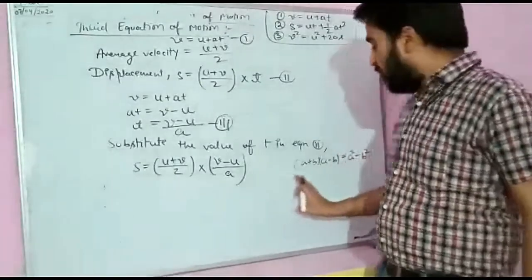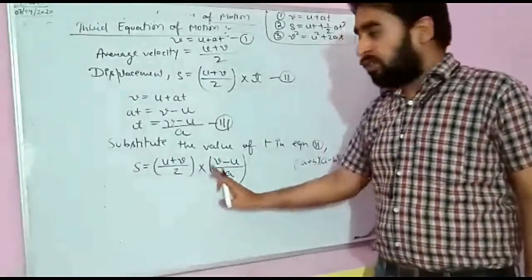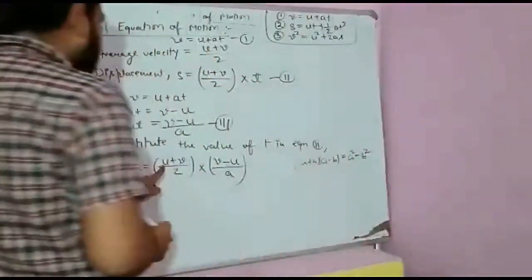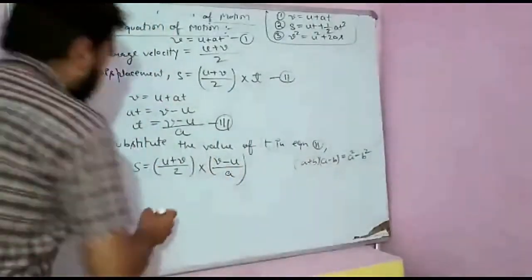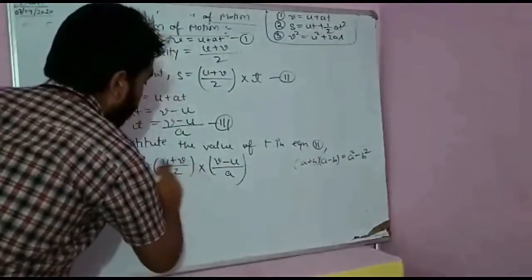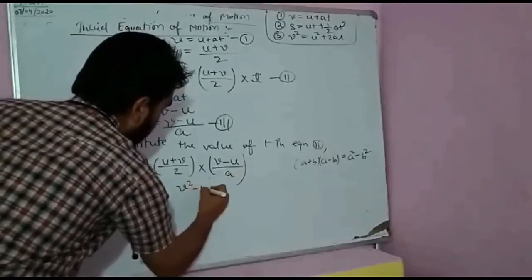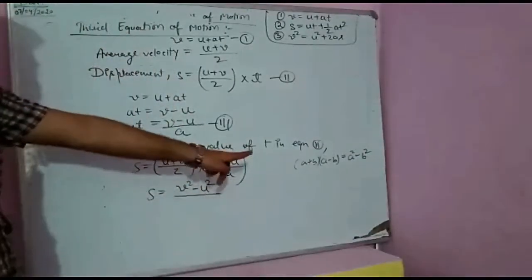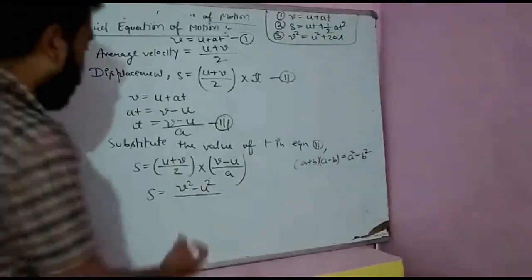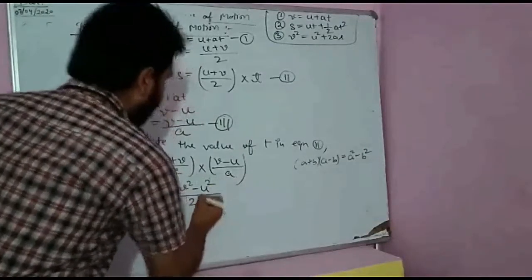I hope you are aware of this identity. So we can replace v plus u times v minus u. So s is equal to v plus u times v minus u, which is v square minus u square, by using this identity, which I have mentioned here. Now 2 into a is 2a.